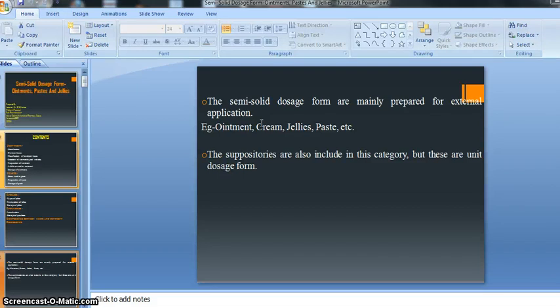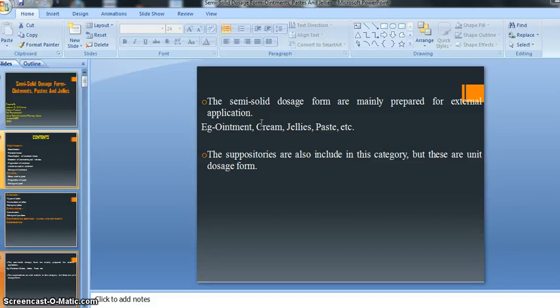Semi-solid dosage forms we can't give through the parenteral route or oral route or nasal route, because these are prepared only for local application, the application on the skin surface.